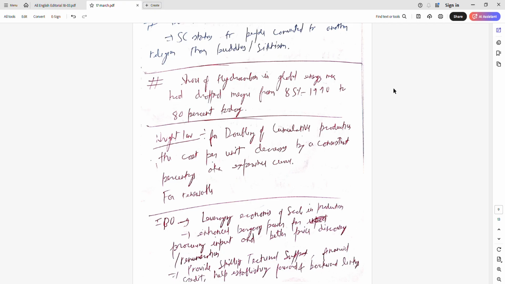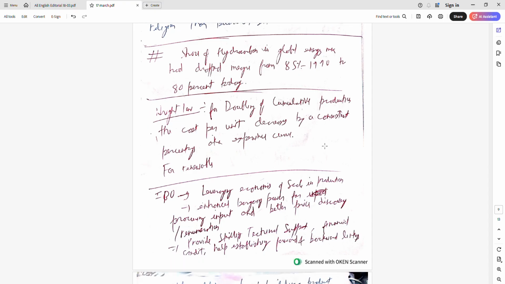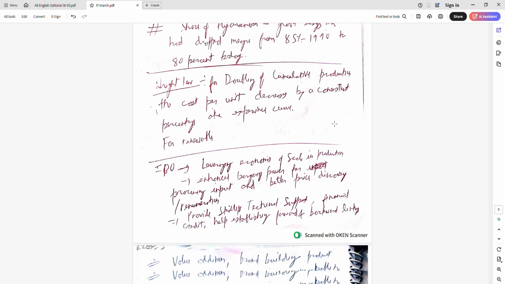An example is renewables. It is also called the experience curve because people are able to make it much better after production, just like iPhone models 1, 2, 3, 4.